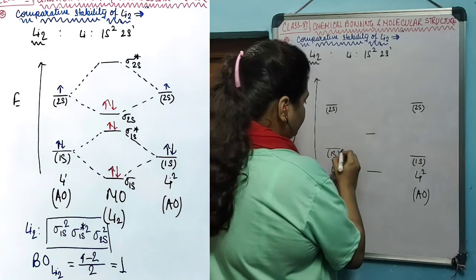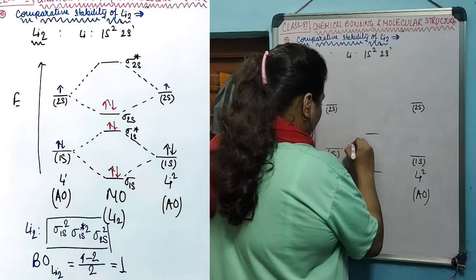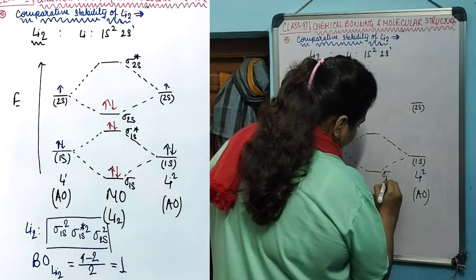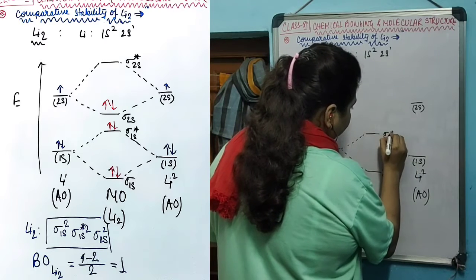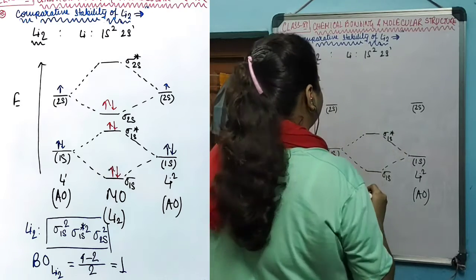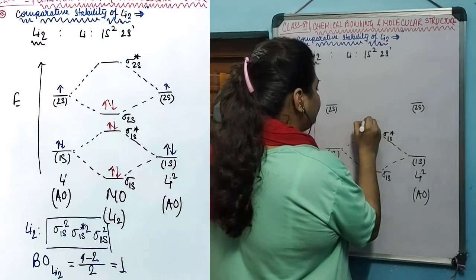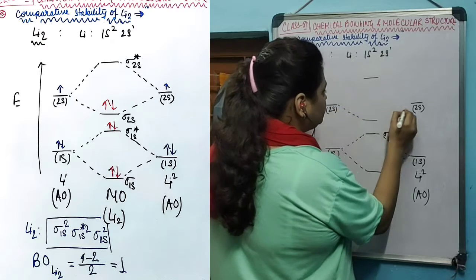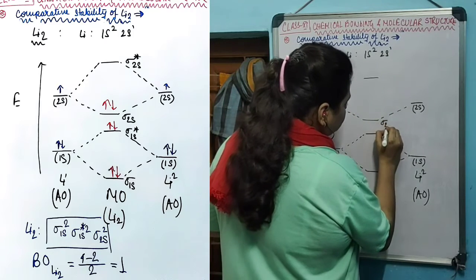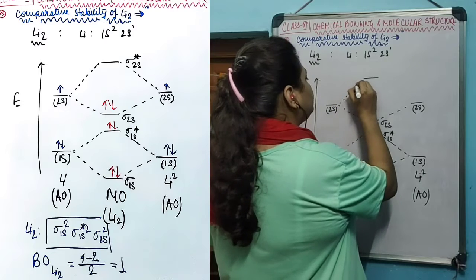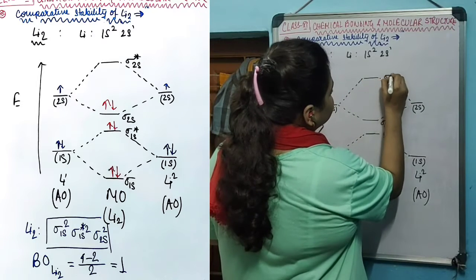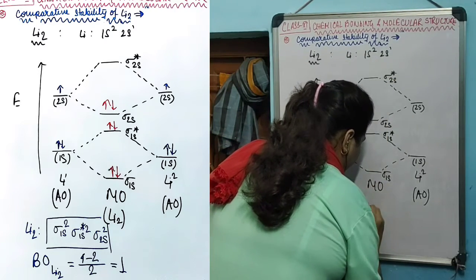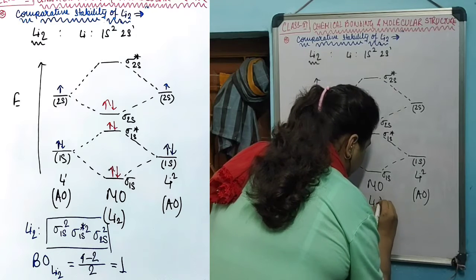The 1s orbitals will combine and produce one bonding orbital and one anti-bonding orbital, sigma 1s and sigma star 1s. In a similar manner, the 2s orbitals will also combine and form a bonding orbital and an anti-bonding orbital. The bonding orbital will be more stable, sigma 2s, and the anti-bonding will be comparatively more unstable, sigma star 2s. This is the molecular orbital diagram of Li2 species.